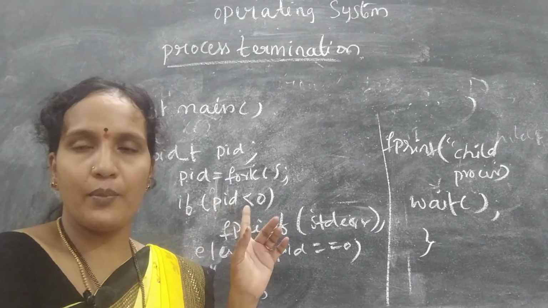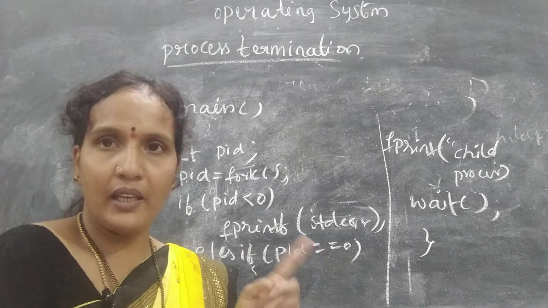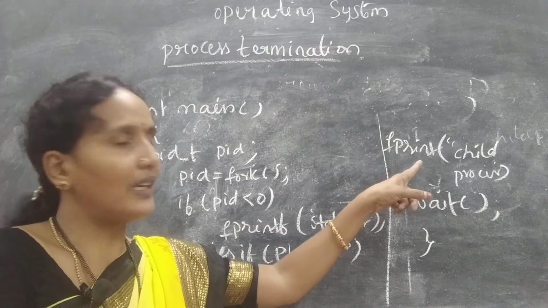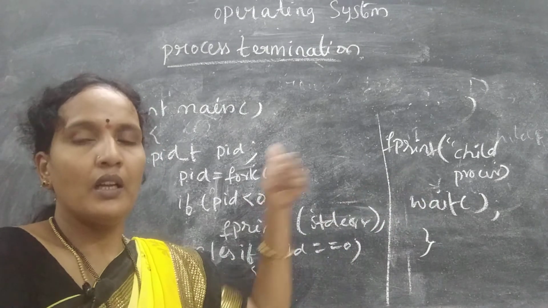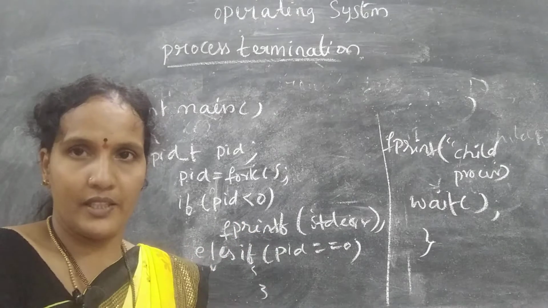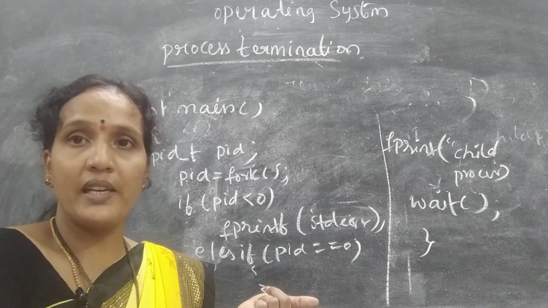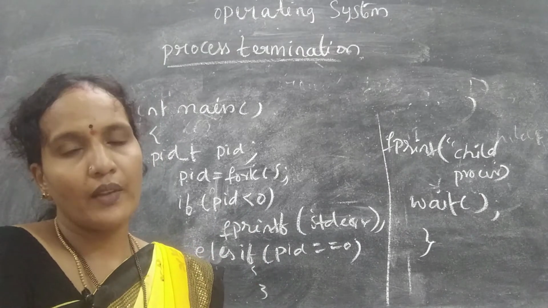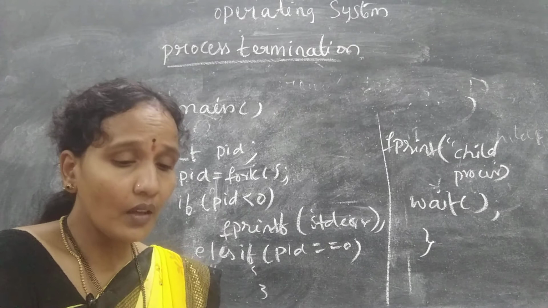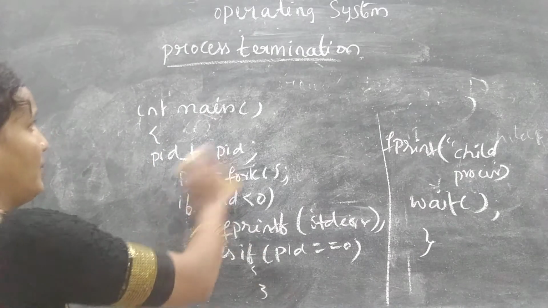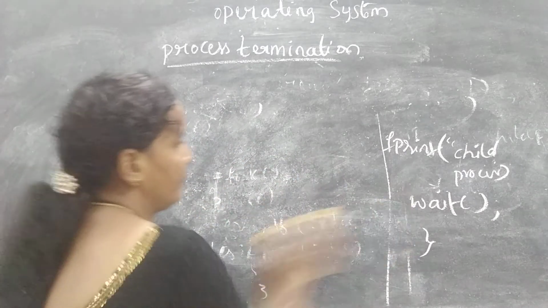Clear? So for the child process, how many conditions do we have? pid less than 0, pid equals 0, pid greater than 0. Less than 0 means the child process is not created. Equals 0 means the child is created. And greater than 0 means more children are ready to execute, they are executing. So that is why the parent process should wait. Understood? Now, the continuation topic is child process termination.